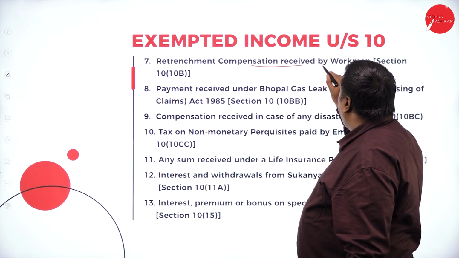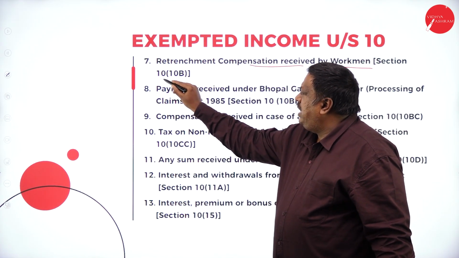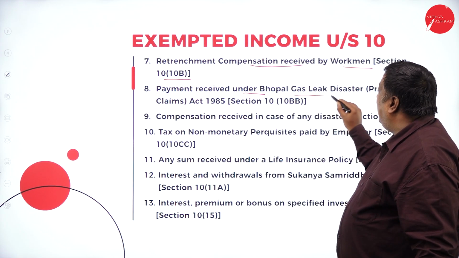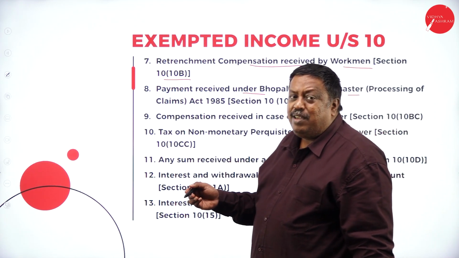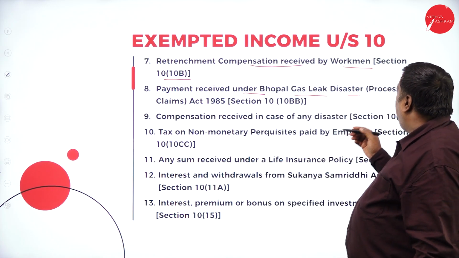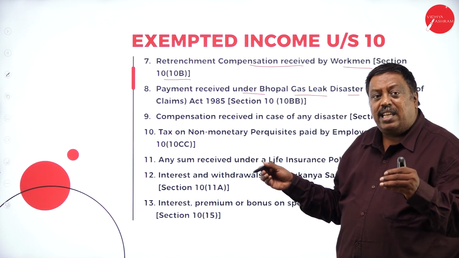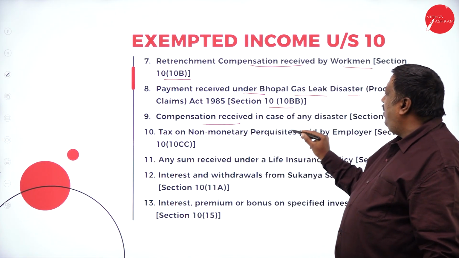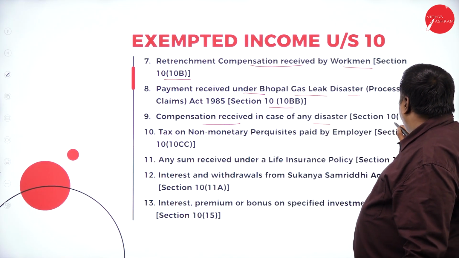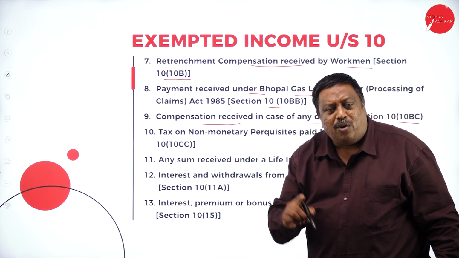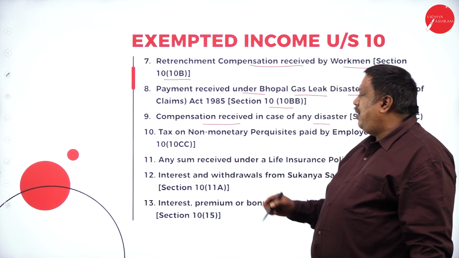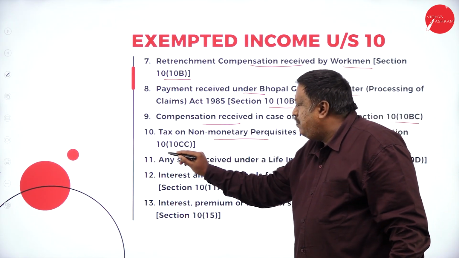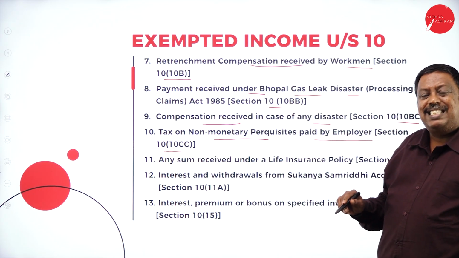Any compensation received by workmen under section 10 subclause 10B is exempted from tax. Payment received under the Bhopal gas leak disaster: if I was a victim of the Bhopal gas disaster and I received any income, that is exempted under 10 subclause 10BB. Compensation received in case of any disaster, section 10 subclause 10BC: the amount I have received from the government is exempted from tax.